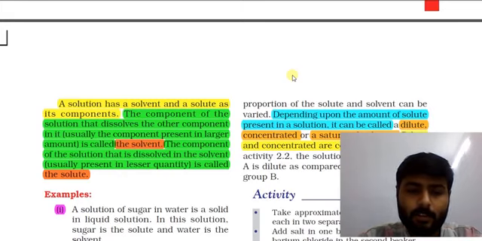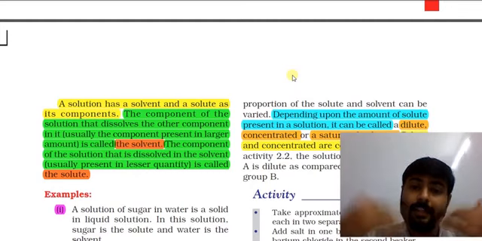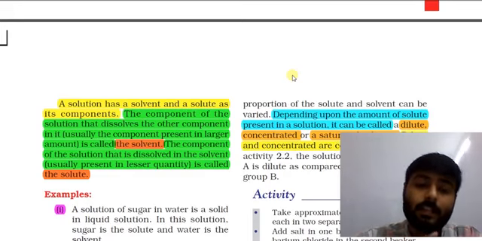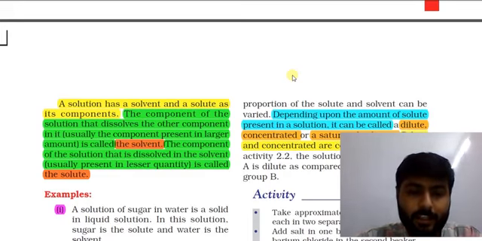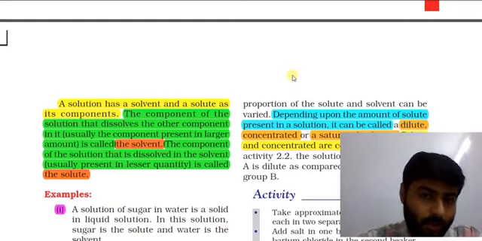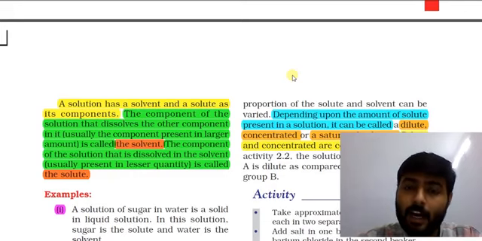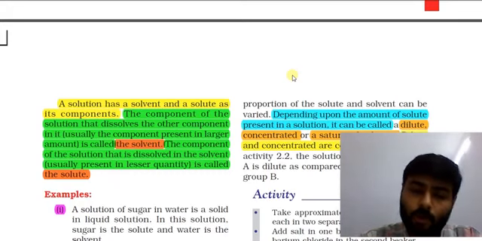Let's read again the definition of solvent. The component of solution that dissolves the other component in it, usually the component present in larger amount, is called solvent. Which means solvent is always in larger amount in solution, and solvent allows other substances to dissolve in it. So that is solvent. I hope you can understand.